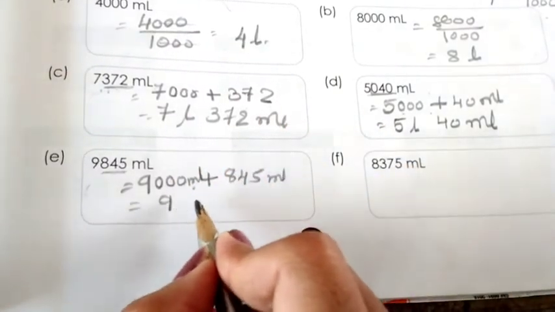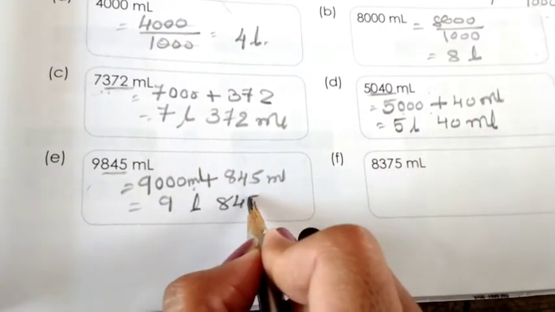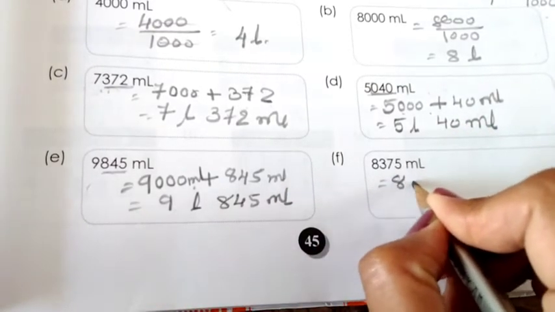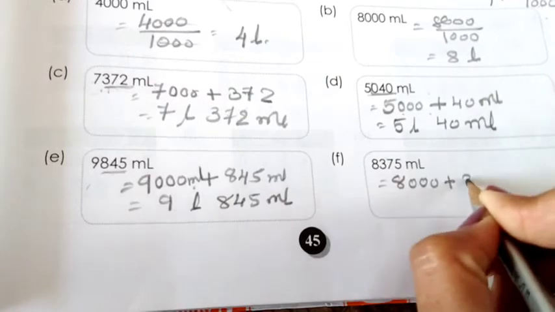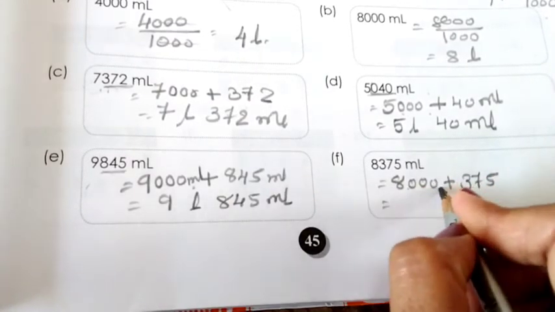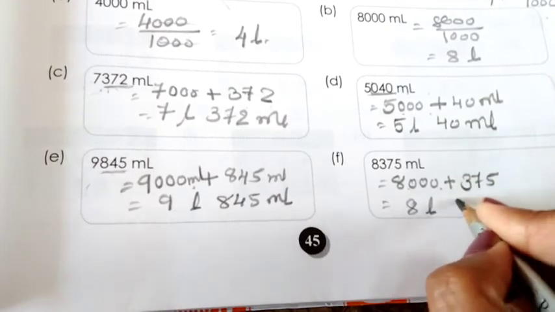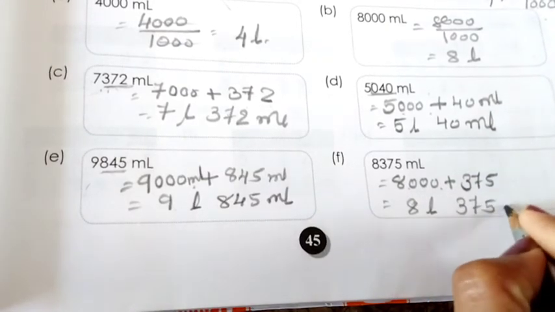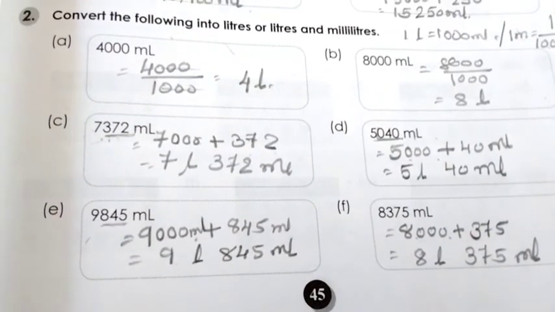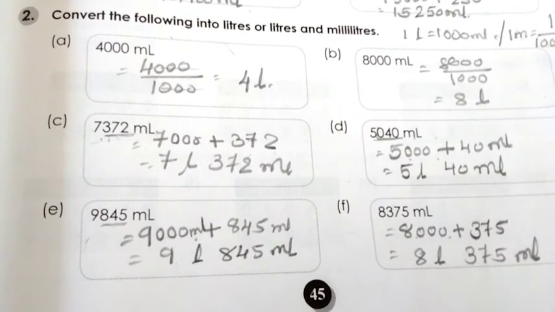So we will get 9 liter 845 milliliter. Same, 8000 plus 375. So 8375 milliliter is equal to 8 liter and 375 milliliter. So this way we will convert the numbers in liter and milliliter.